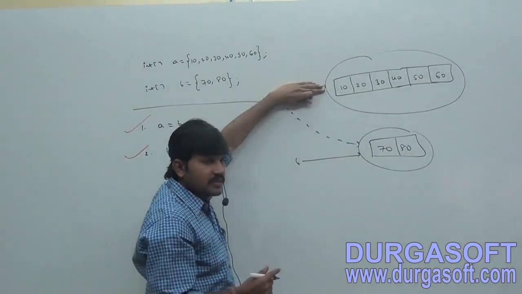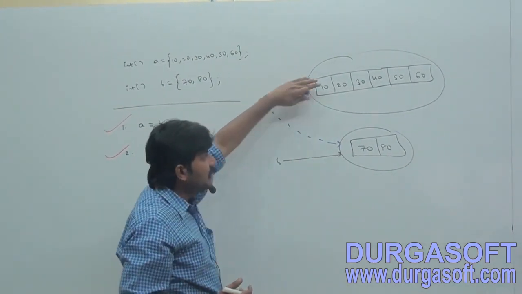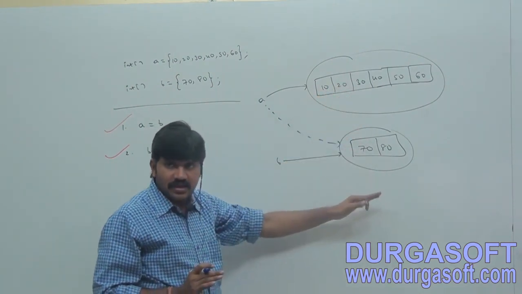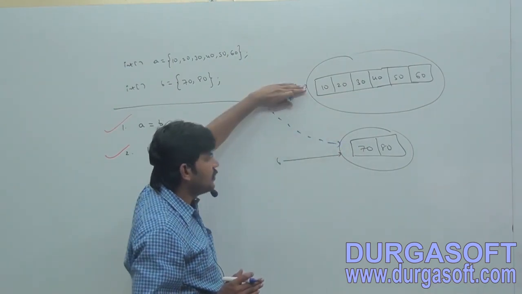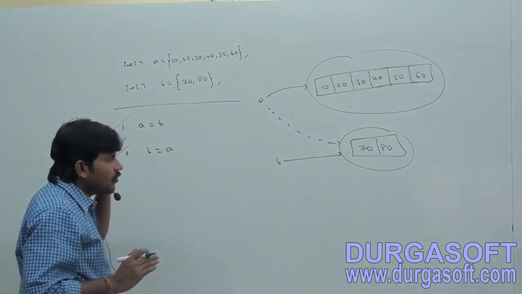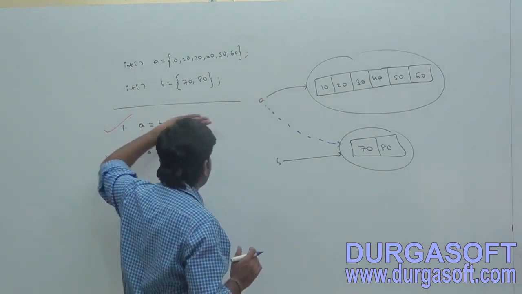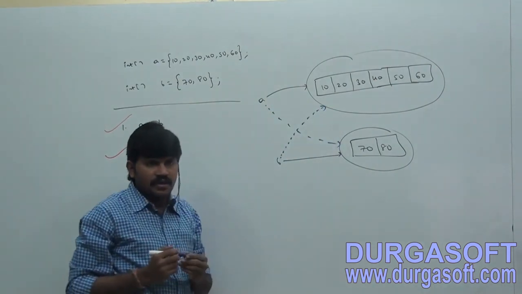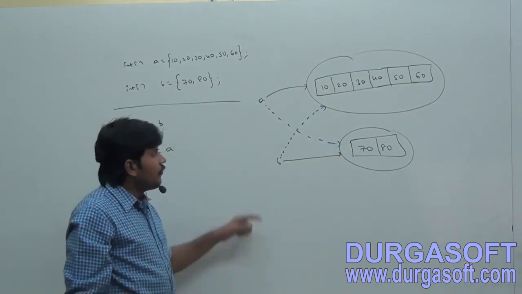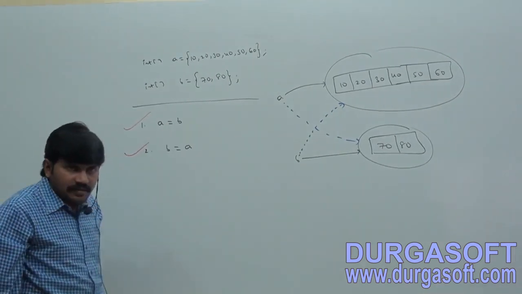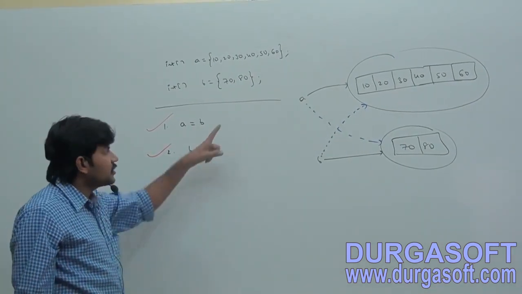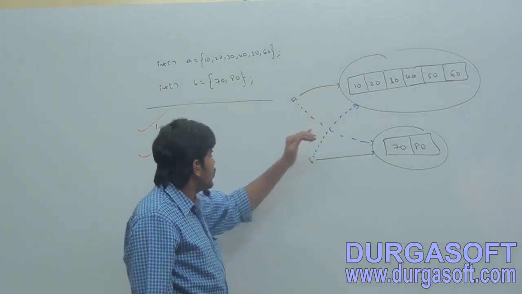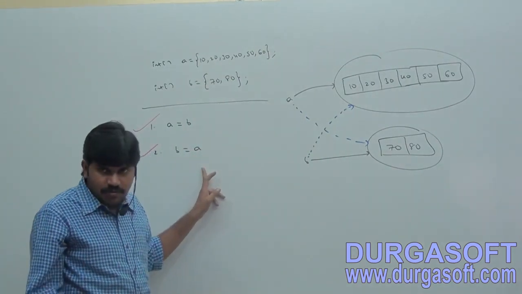Whenever we are assigning one array to another array, internal elements won't be copied. Just the reference variables will be reassigned. Next, b is equal to a. So if I take, instead of a is equal to b, b is equal to a, now onwards b is pointing to this one. Sir, clear indication. Whenever we assign one array to another array, internal elements won't be copied, just the reference variables will be reassigned.